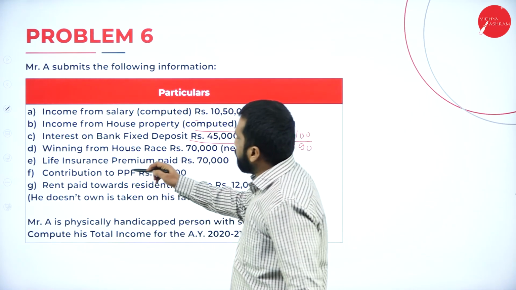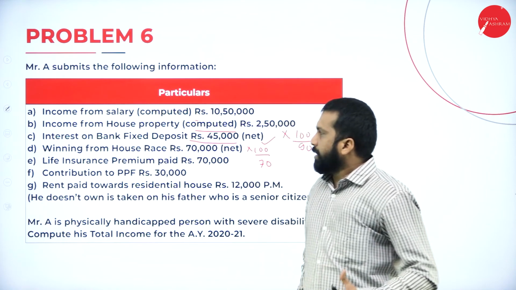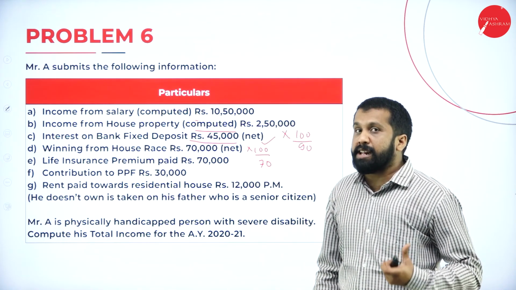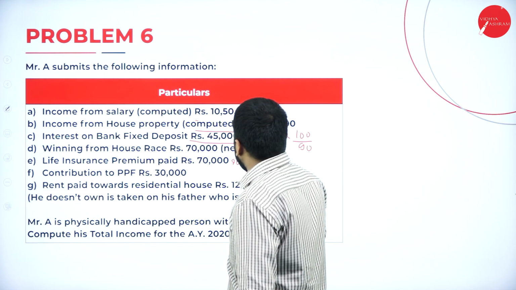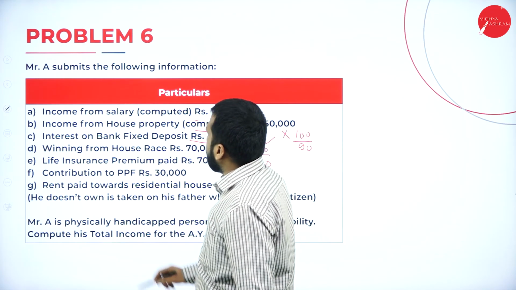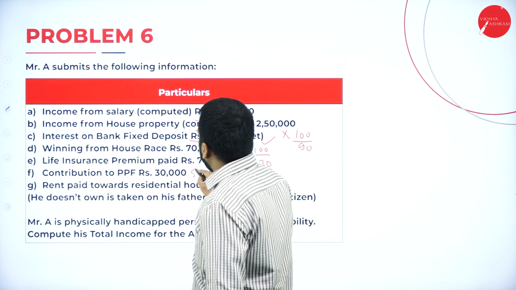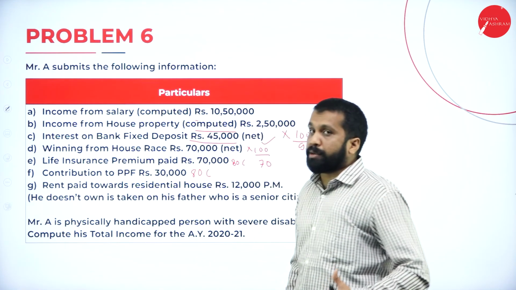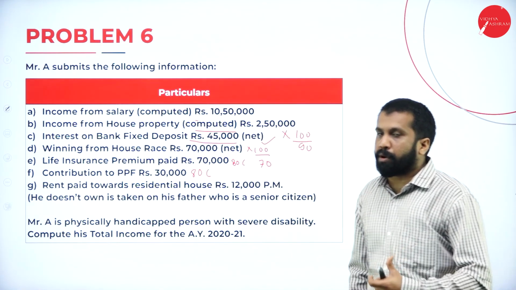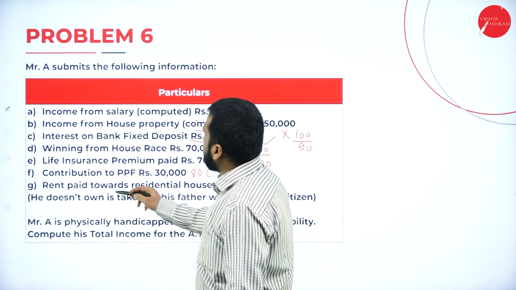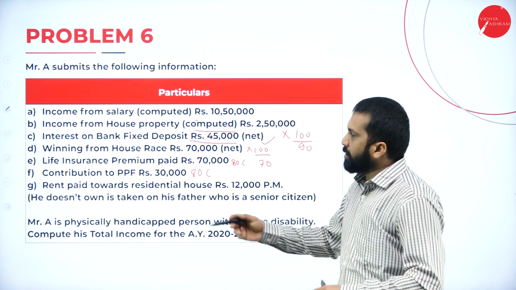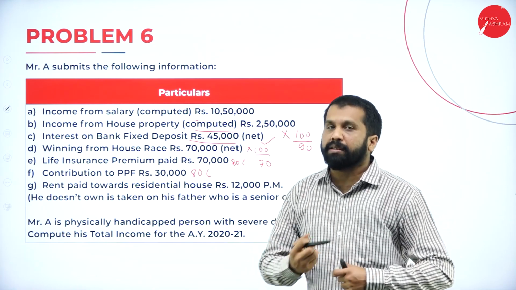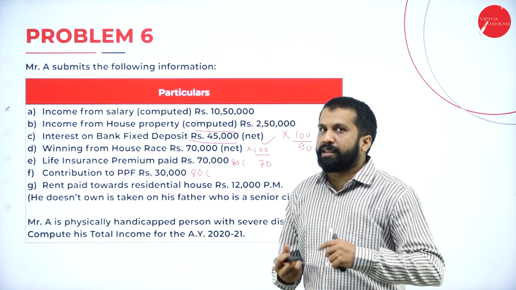Then, life insurance premium paid. Life insurance comes under 80C. Good. This is 80C. Then, contribution to PPF, 80C. Pension Provident Fund or Public Provident Fund. Rent paid towards residential house, 12,000 per month. It is not received, it is paid. Remember, it is not received, it is paid.